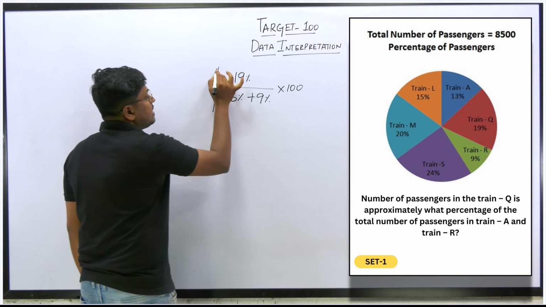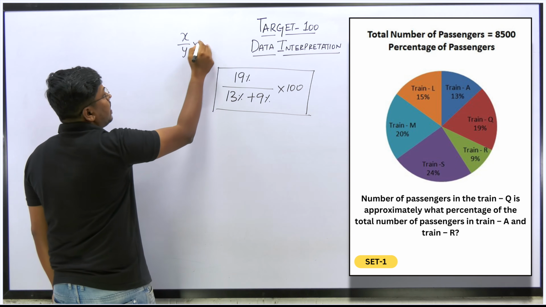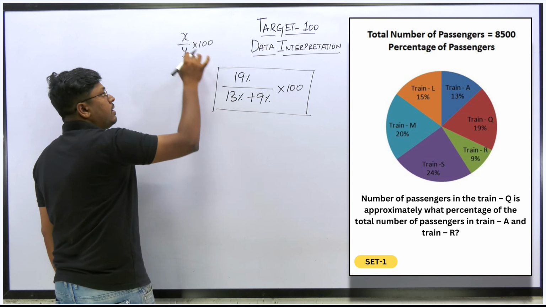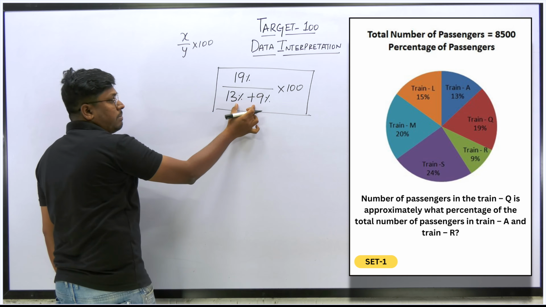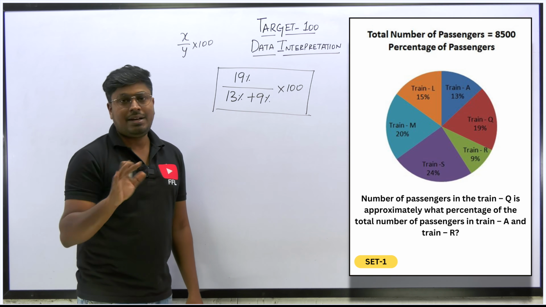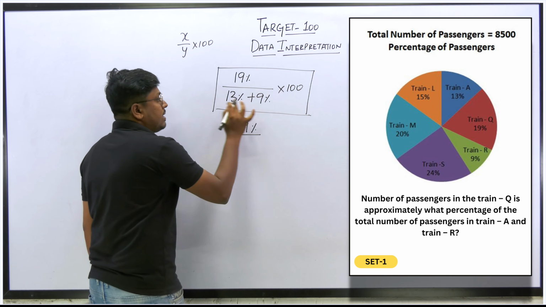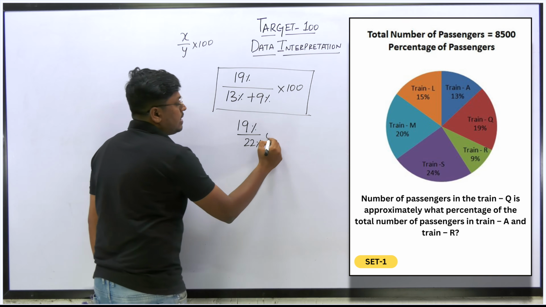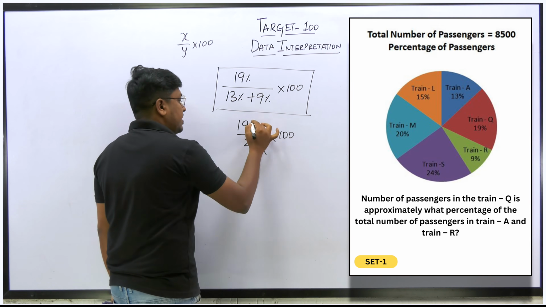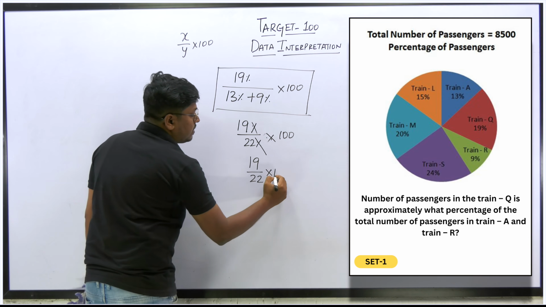So friends, understood this area or not, right? The formula that I wrote is x by y into 100, x is what percentage of y. So x will be the numerator part, y will be the denominator part, and you don't need to write of 8,500 of 8,500. That is not needed. So directly this can be written as 19% divided by 22% into 100. The percentage we can cancel. So 19 divided by 22 into 100.